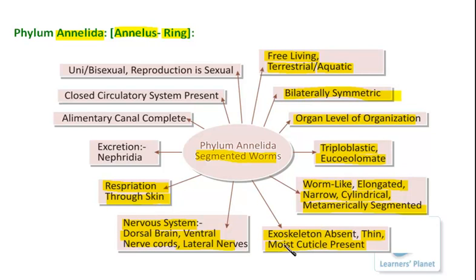So now you understand why the moist cuticle is present here. In moist conditions diffusion takes place at a faster rate, so to supply oxygen the body is covered with a moist layer.